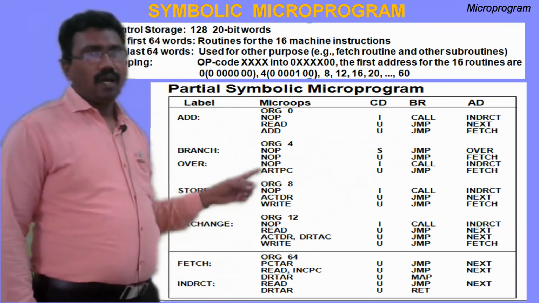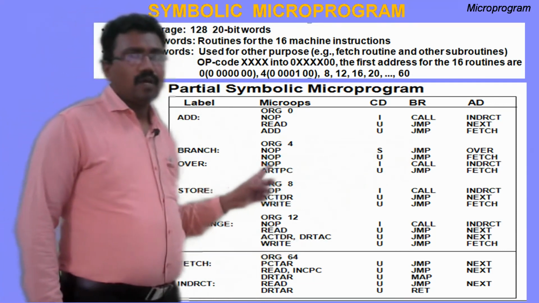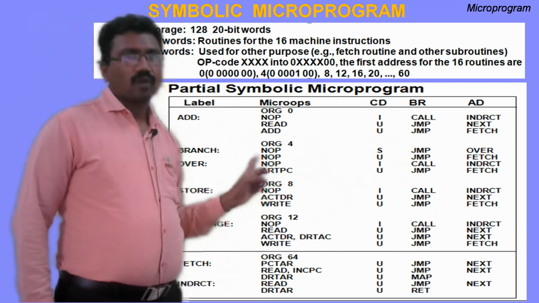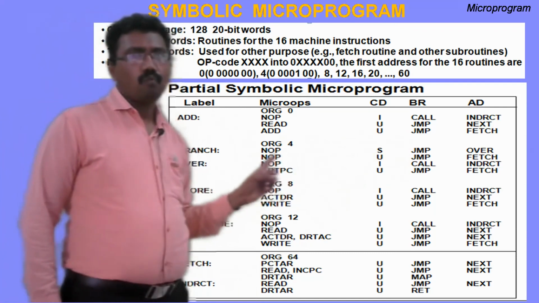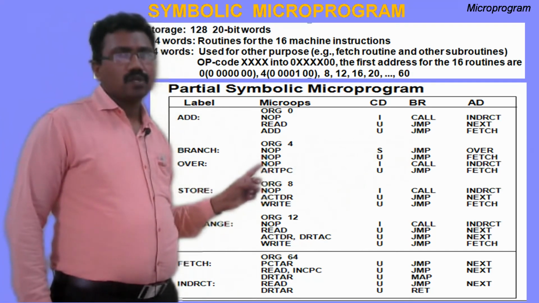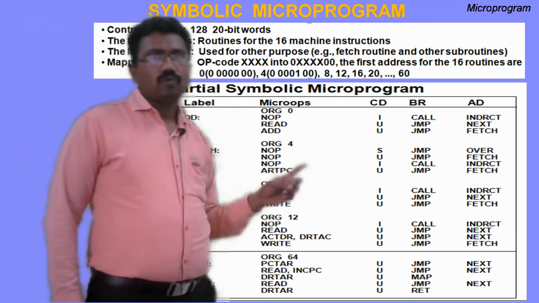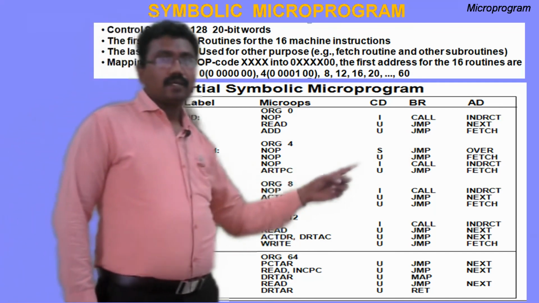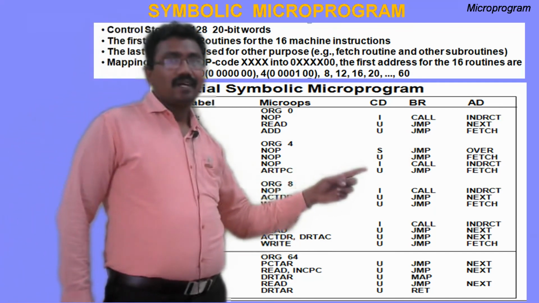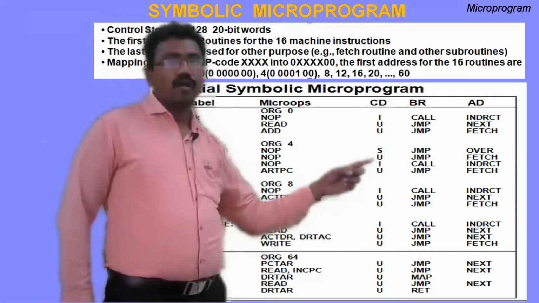Okay. NOP, over NOP U branch, NOP U, NOP and I. I means mode bit. If I is equal to 1, call indirect.